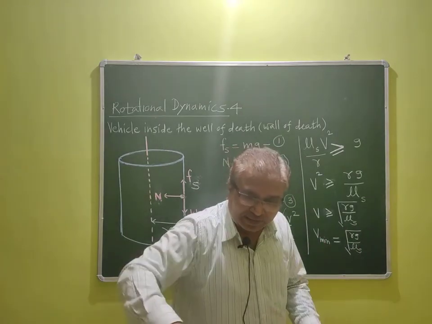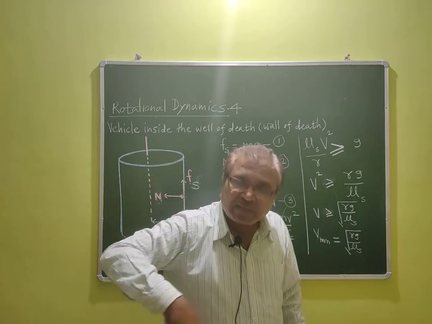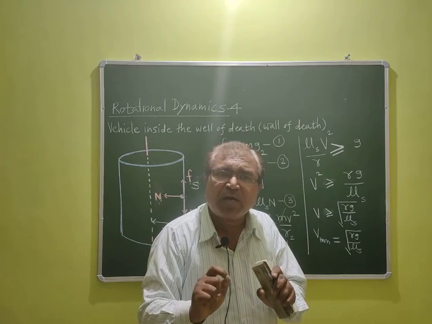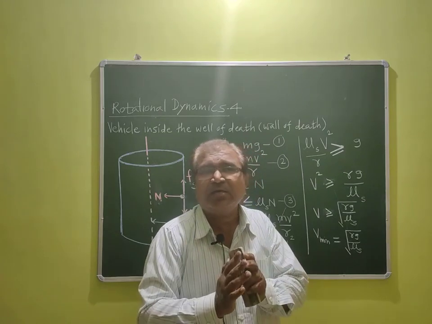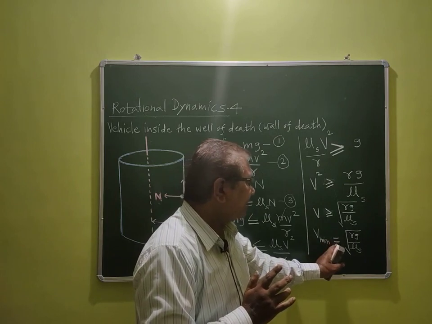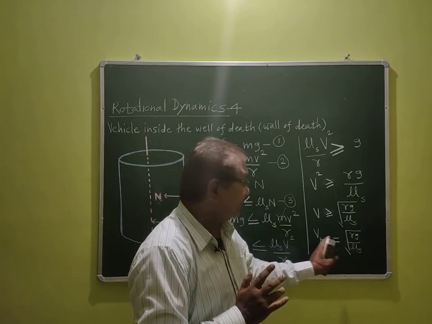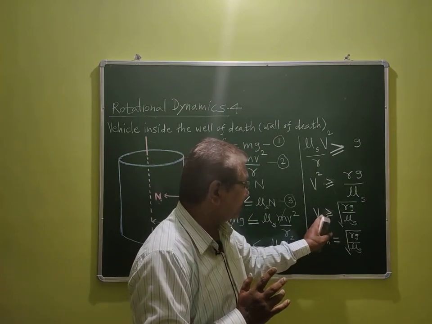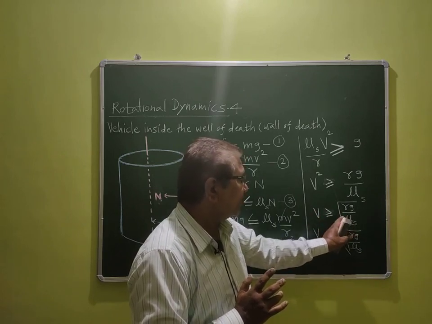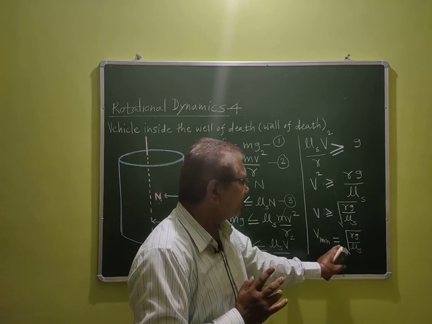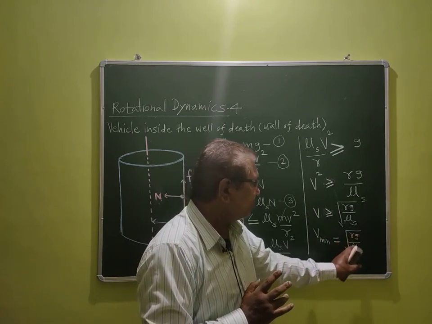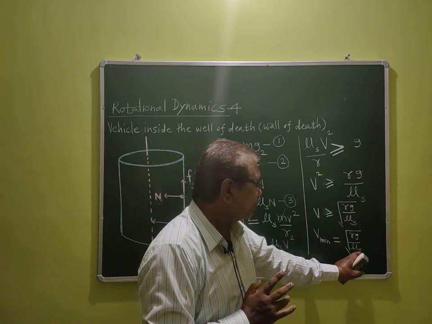For circular motion inside the wheel of death, the minimum velocity required for the vehicle is V minimum, which is root of Rg upon mu s.